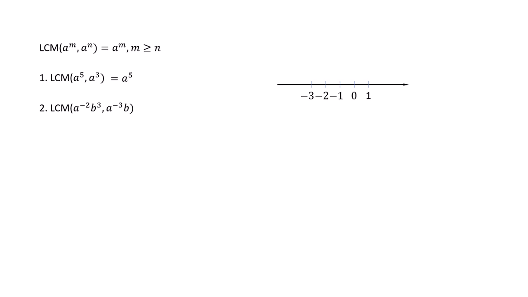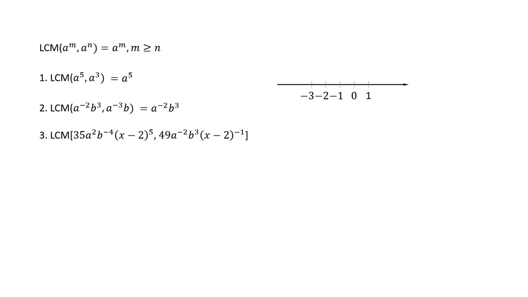Therefore, negative 2 is bigger than negative 3. And so, LCM of a to the negative 2 and a to the negative 3, just that alone, is a to the negative 2. But then we have b cube and b. b is nothing but b to the 1. Would you agree? So 3 is greater than 1. So the LCM actually turns out to be a to the negative 2, b cube. You see, just figure out the LCM for individual bases if they are equal, and multiply out. As simple as that.